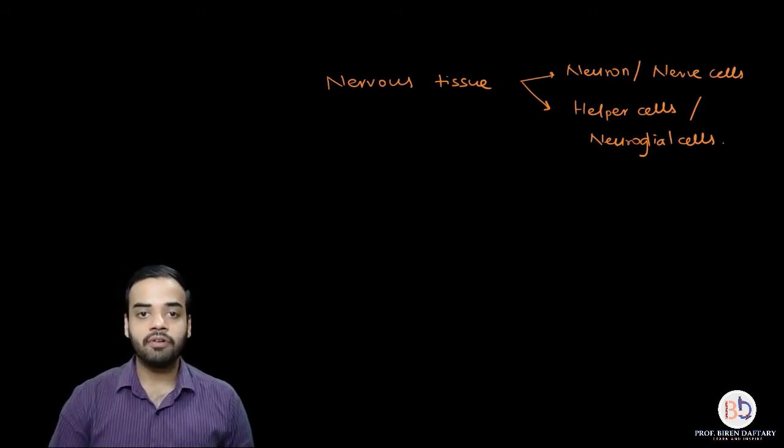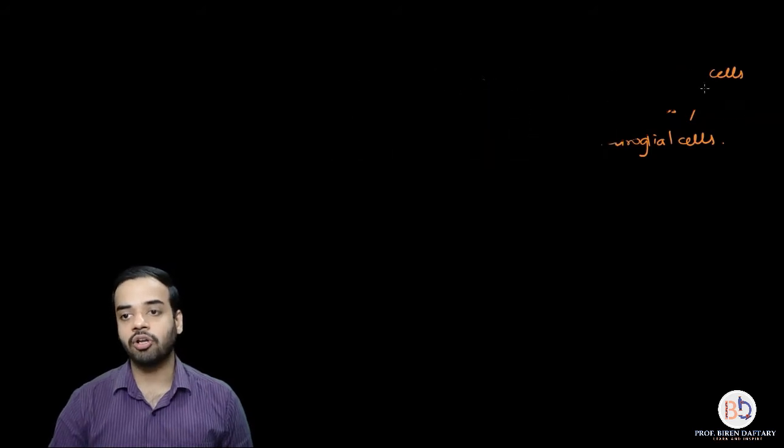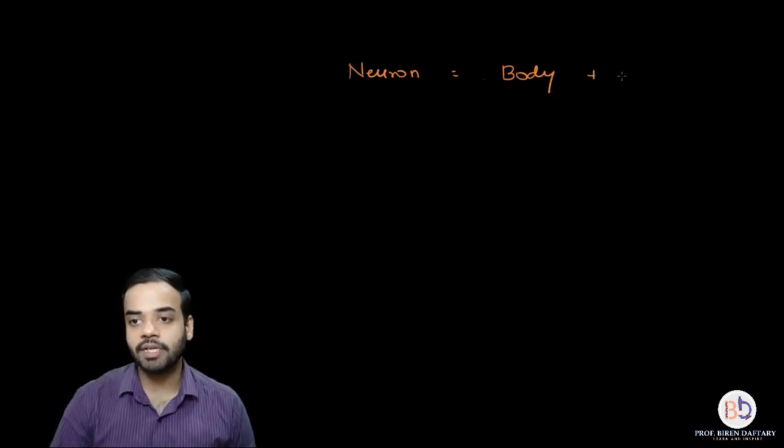Now, the structure of a neuron is basically made up of two important components, right? We have already seen this in the previous lecture. Each neuron is made of the main body, and it is also made up of fibers, right?